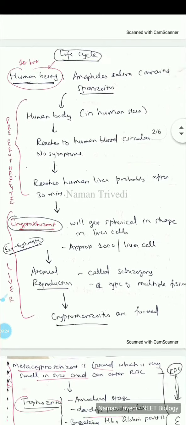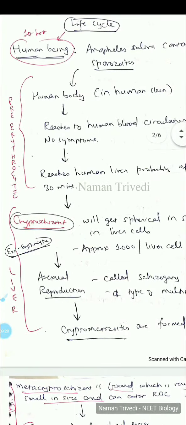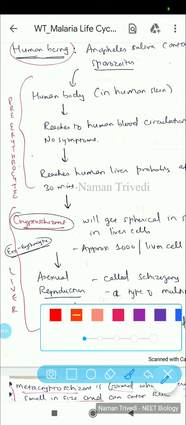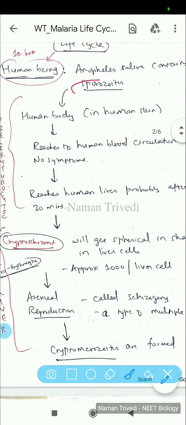So let's say first there is the sporozoid. The sporozoid has reached the humans, in the human skin.